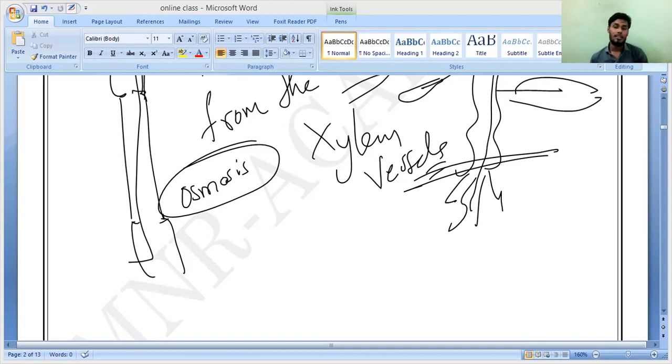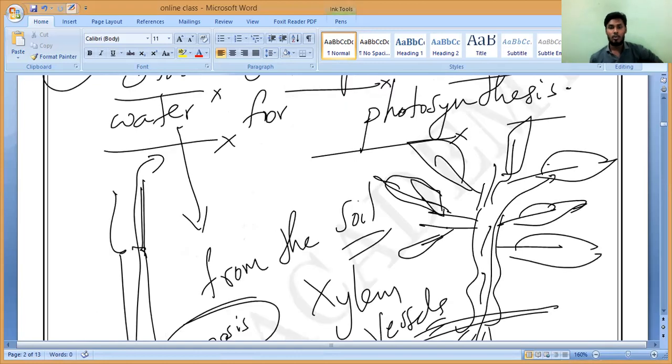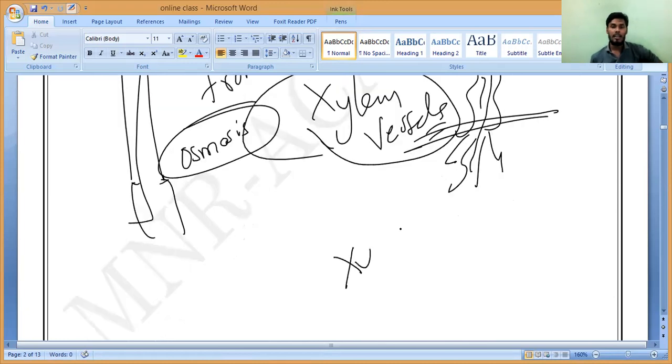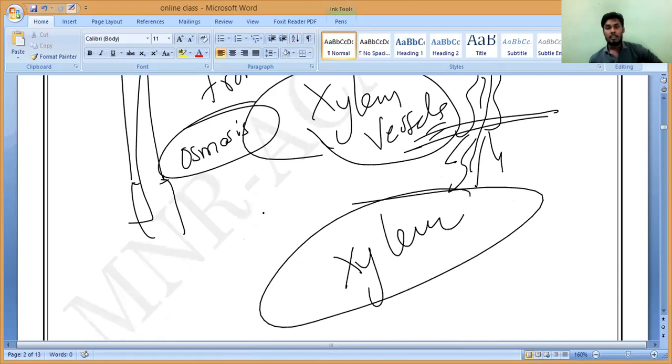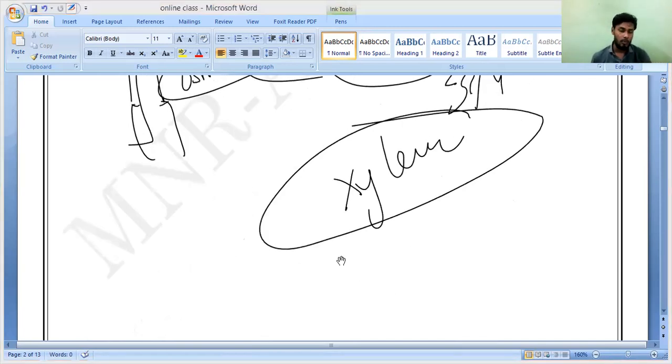Everywhere, from the roots to the stem, branches and leaves, they are connected like vessels. That vessel is called xylem. What should we call it? Xylem. So through this xylem only, water is transported from roots to where, Amari? Roots to leaves. You understand?